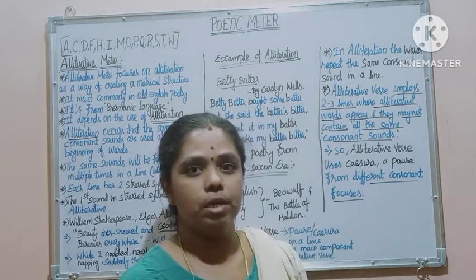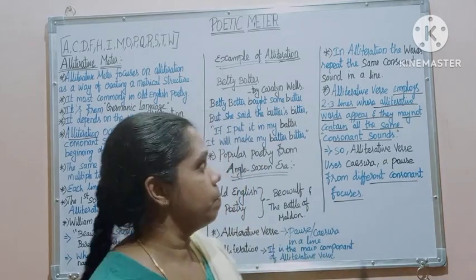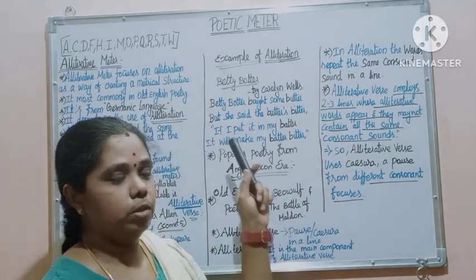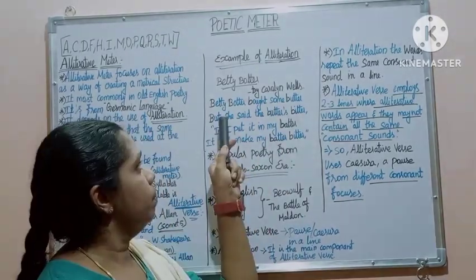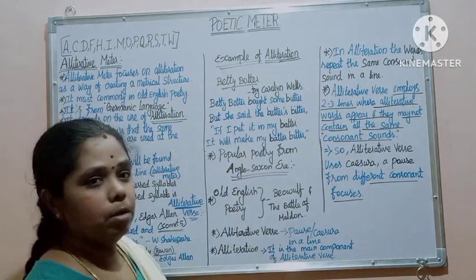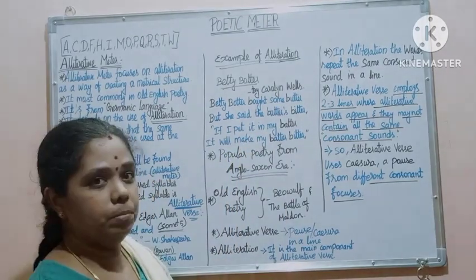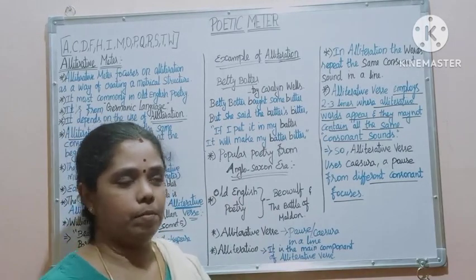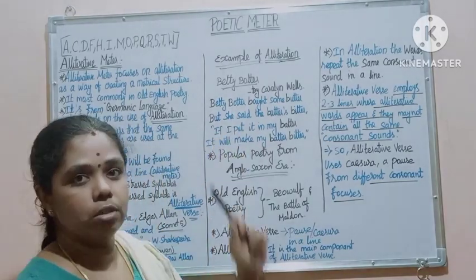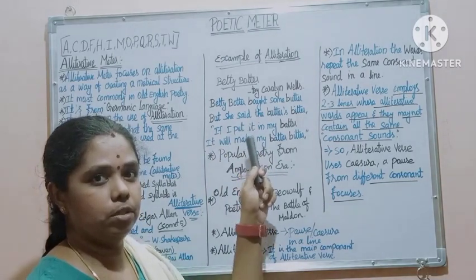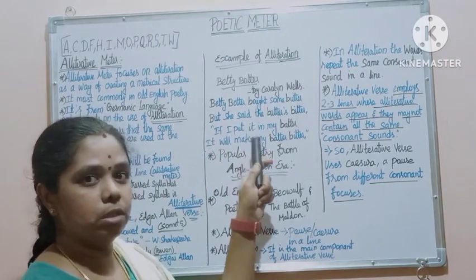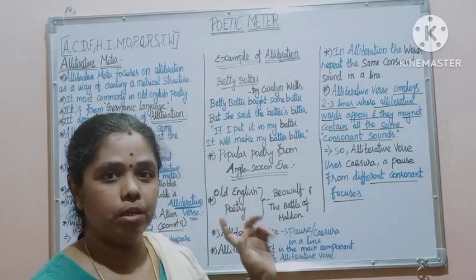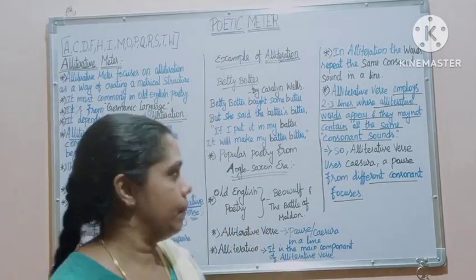Then let's move on to an example of alliteration. One famous poem is Betty Botter by Carolyn Wells. "Betty Botter bought some butter, but she said the butter's bitter. If I put it in my batter, it will make my batter bitter." The same consonant sounds appear at the beginning of words in these lines. This is an example of alliteration. These are the small differences between alliterative verse and alliteration.